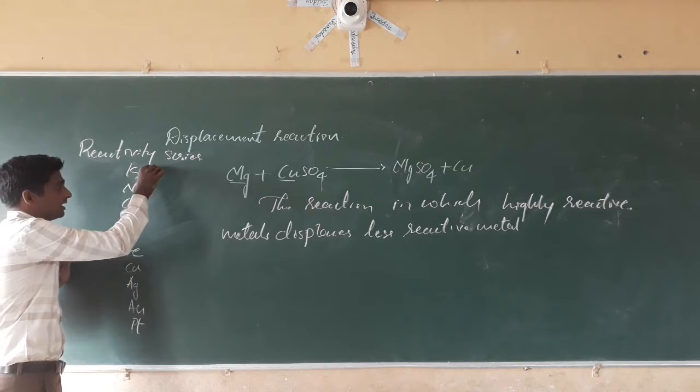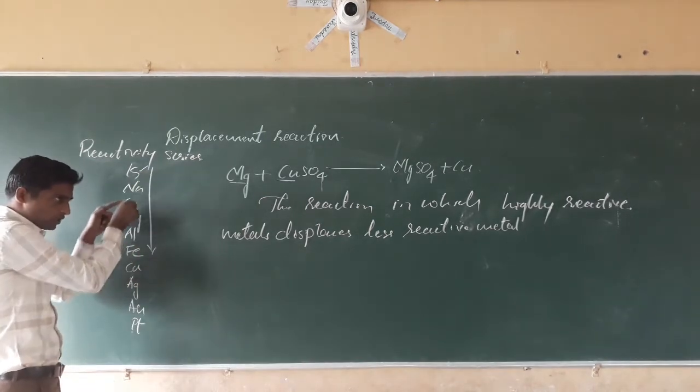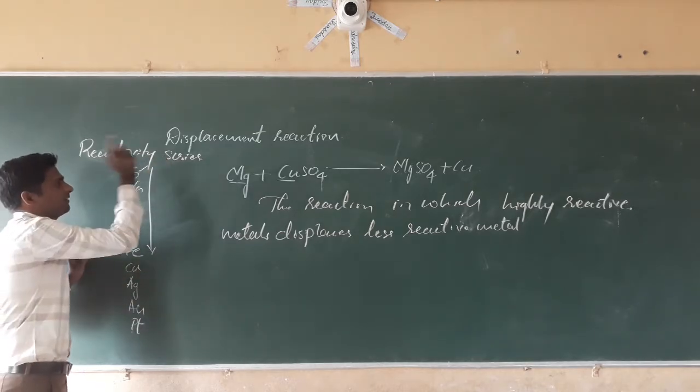See what happens? The reactivity decreases as we go down the series. That is called the reactivity series of the metals.